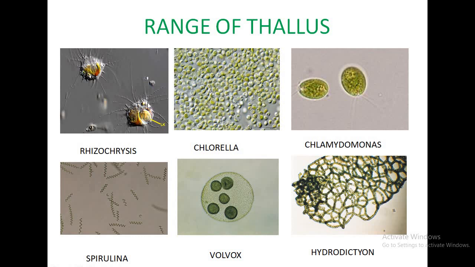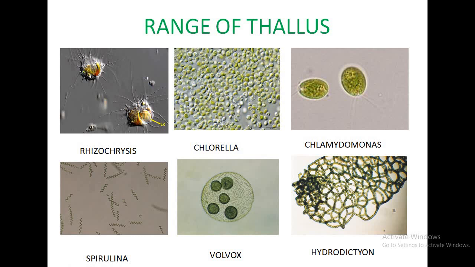Chroococcus and Chlorella are non-motile unicellular forms without flagella, while Chlamydomonas, Euglena and Phacotus are unicellular motile forms with flagella. Spirulina is a non-motile spiral unicell.